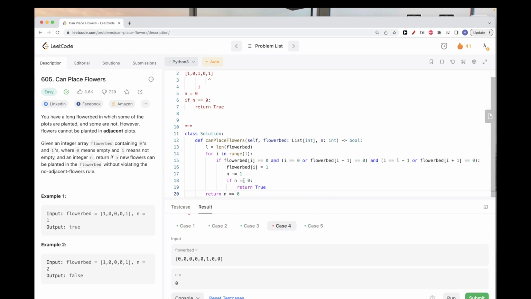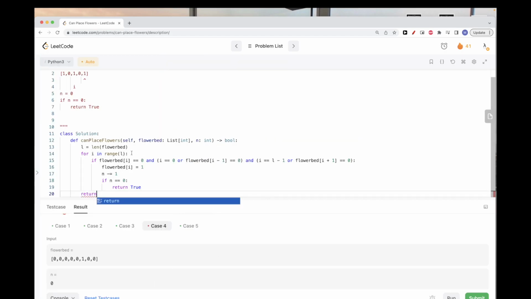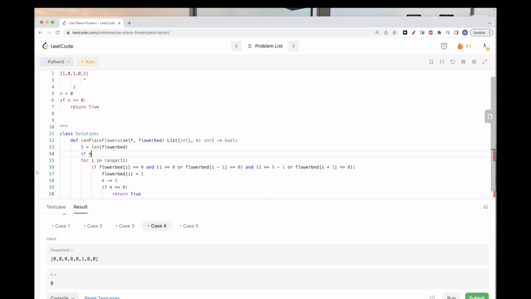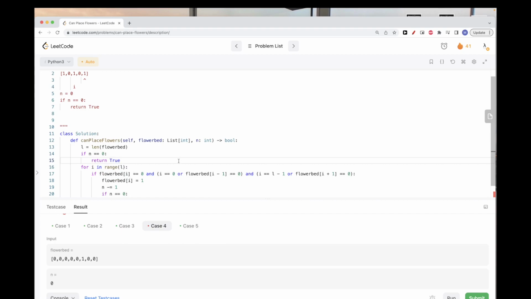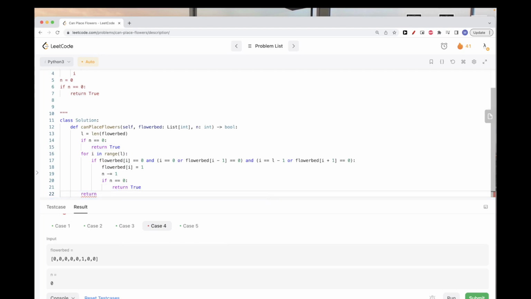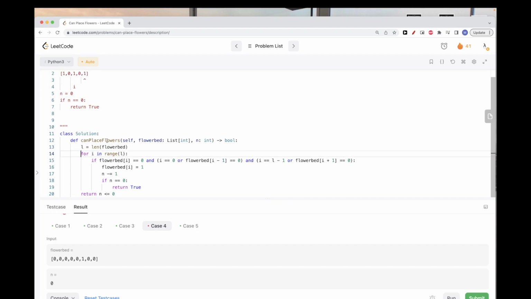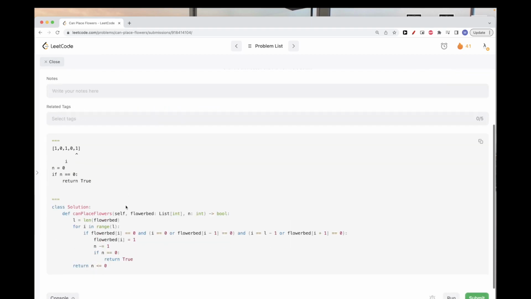So one thing we want to actually do here, just one correction, is that if n is equal to 0, we shouldn't go through this even, right? So either we can do it at the beginning like this, if n equal to 0, then just return true, or the other way to do it, because maybe we ended up subtracting here, then we want to do n less than or equal to 0, right? So whichever one you want. Now if we run this, it should pass. Let's submit. And this works, okay?